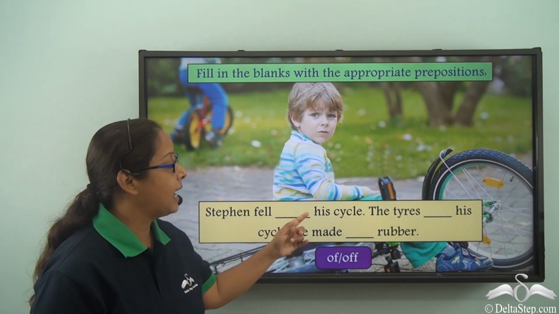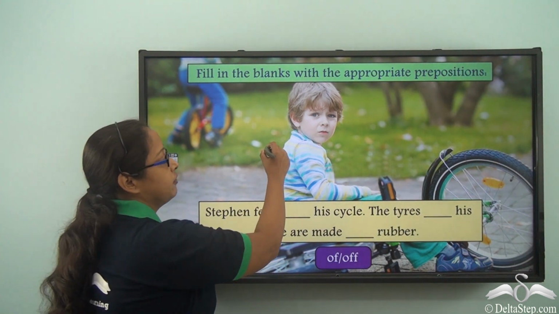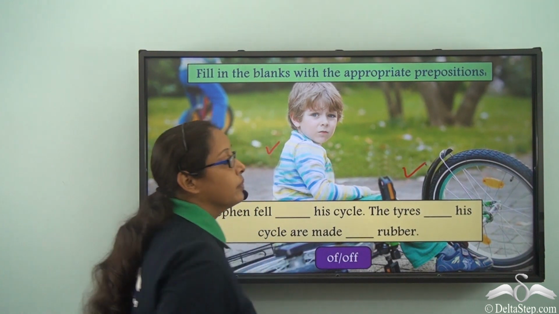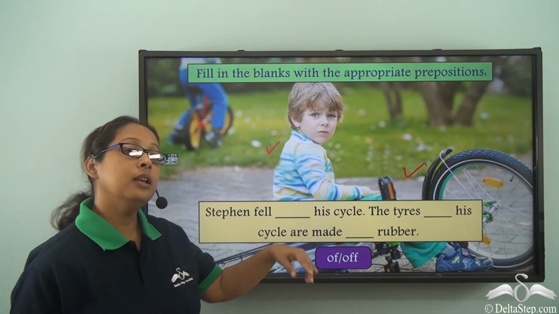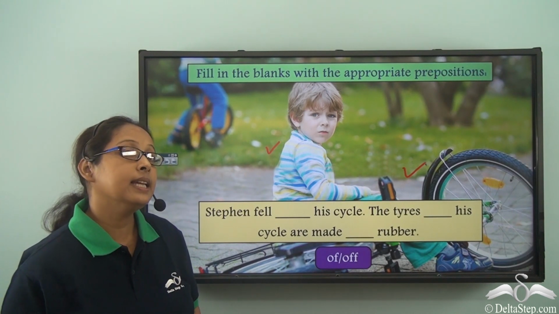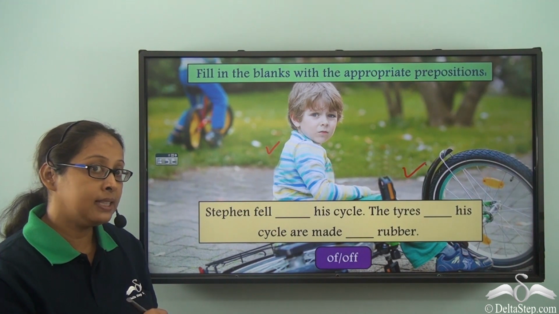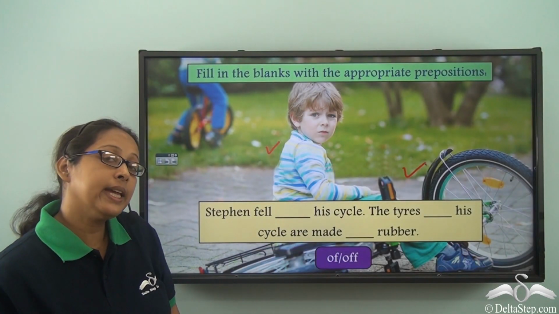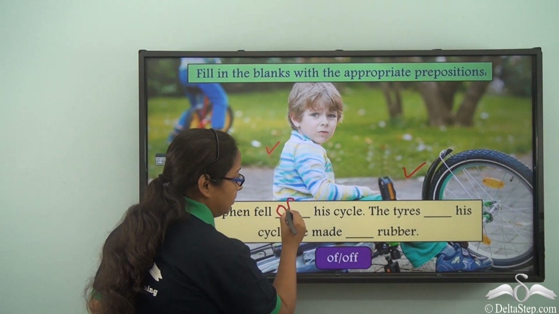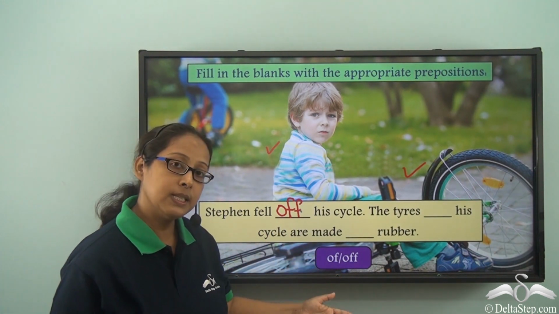Stephen fell, dash his cycle. So what can we see in the picture? This is Stephen. He was riding the bicycle and he fell from the bicycle. So what is happening? He is getting separated from the bicycle, removed from the bicycle. So what can we write when we get separated? We write off. So Stephen fell off his cycle.